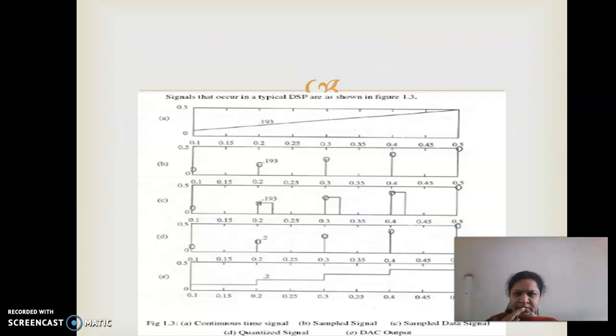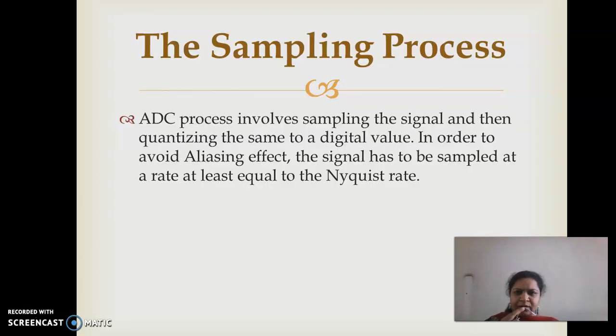So here are the five types of signals which are processed in a digital signal processing system. Next, what is the first major step? Once the analog signal is available with us, we will go for sampling.